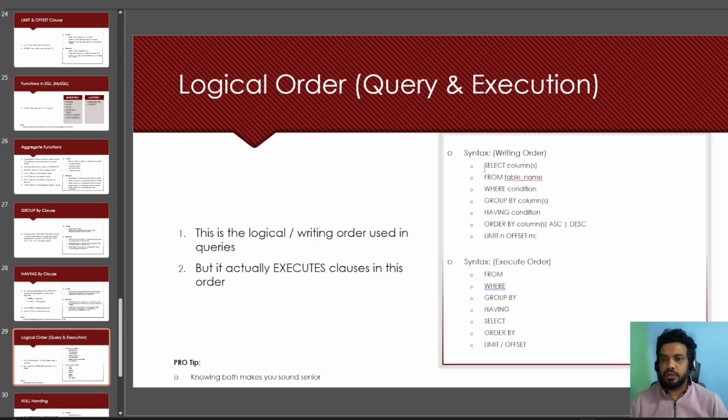So this is the syntax. You write first SELECT, then column name, FROM table name, WHERE with condition, GROUP BY column name, HAVING condition, ORDER BY, LIMIT and OFFSET, and then how it executes. So you should just remember it. This is how it works. If you understand this syntax, then it will be easy for you to apply WHERE, GROUP BY, HAVING. You will never get confused, if you just remember these two syntaxes.